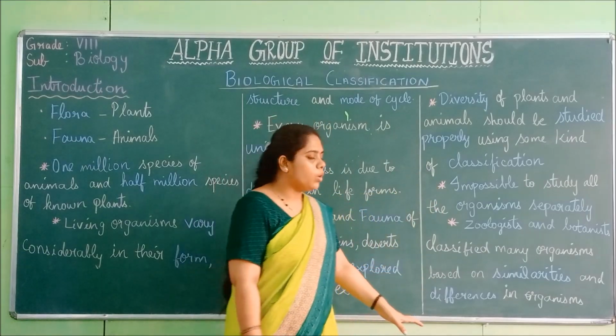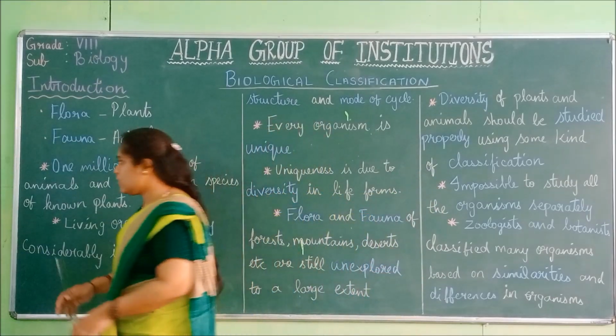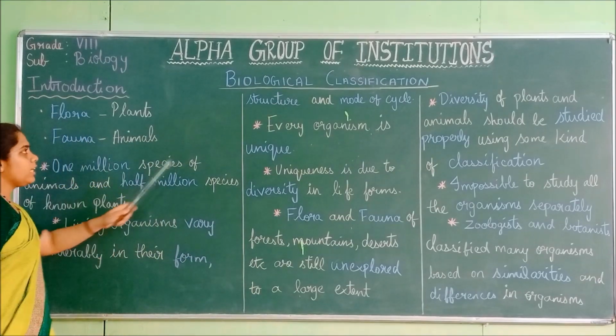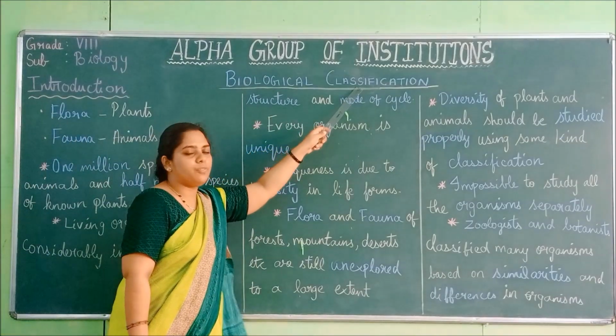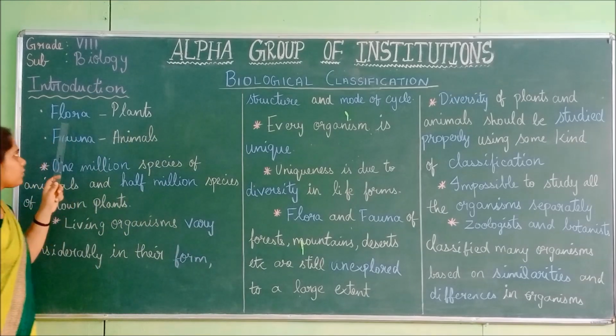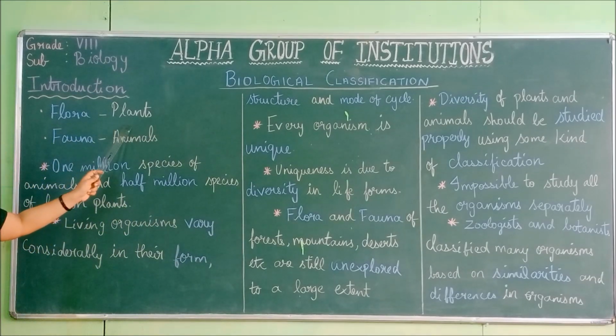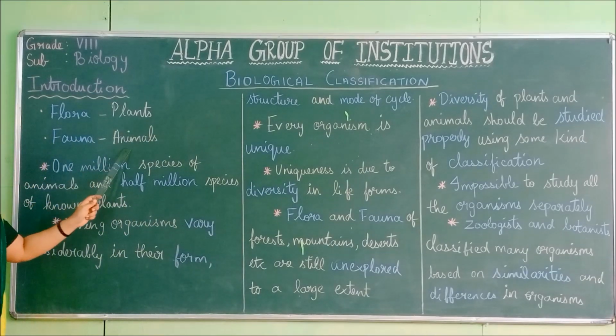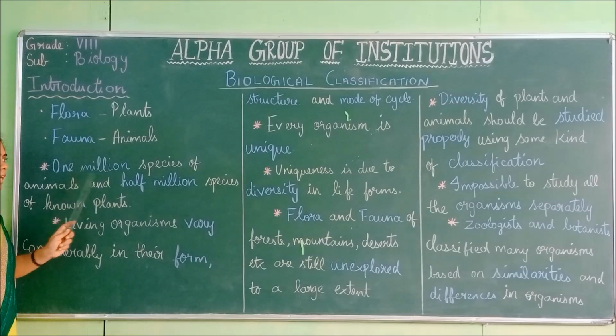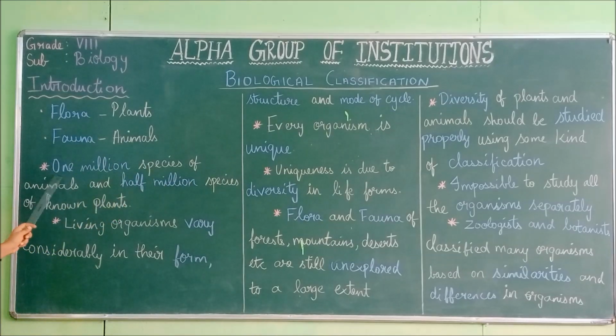Now, I will give you a short recap from the first. In the lesson on biological classification, we saw what flora is. Flora means plants, fauna means animals. There are 1 million species of animals present on the earth. That is only the known number. And 500,000 species of known plants are there on the earth.